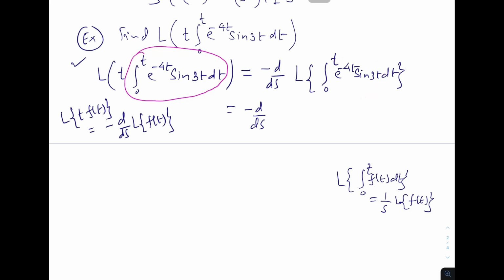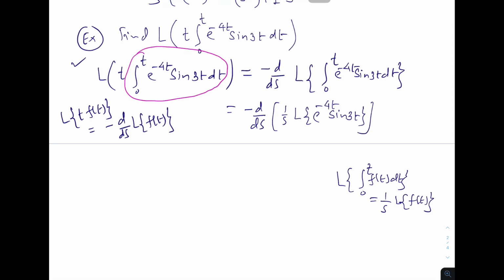So this is equal to 1 over s Laplace transformation of e power minus 4t sin 3t, and we are using this one formula.